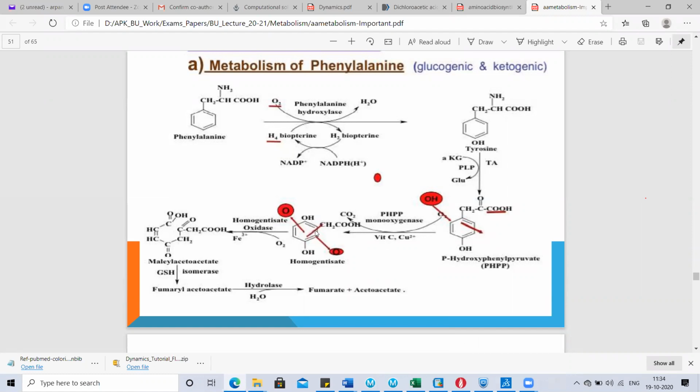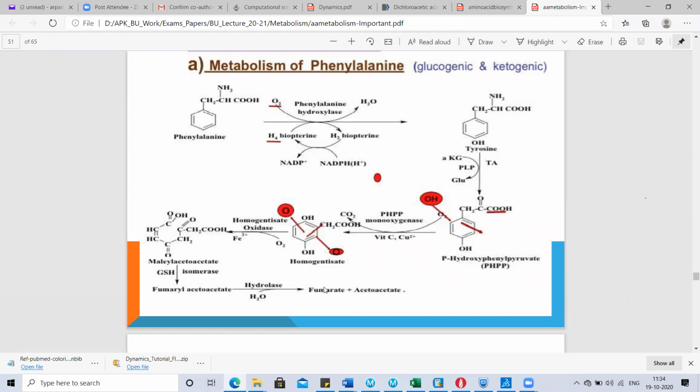This para-hydroxyphenyl pyruvate, when it reacts with para-hydroxyphenyl pyruvate dioxygenase, undergoes addition of one oxygen here and one oxygen here. It forms homogentisate, which in the presence of homogentisate oxidase forms maleylacetoacetate. This is the structure of maleylacetoacetate, which upon isomerization, in the presence of glutathione, GSH, forms fumarylacetoacetate, and upon hydrolase action forms fumarate and acetoacetate.